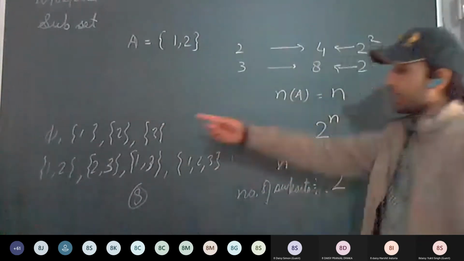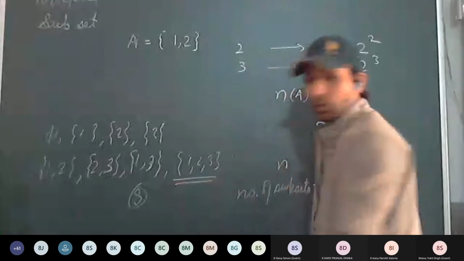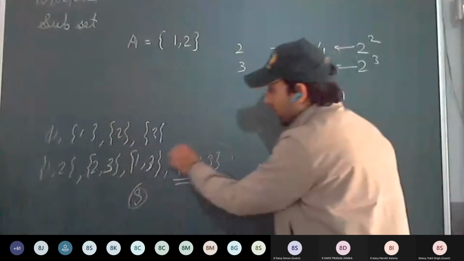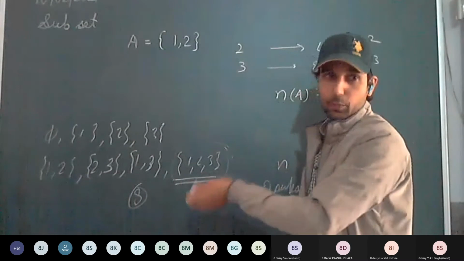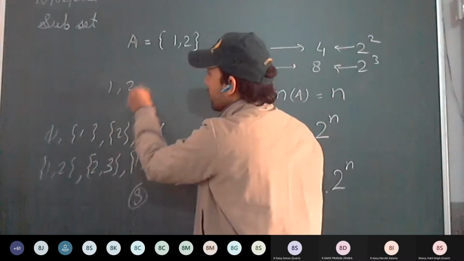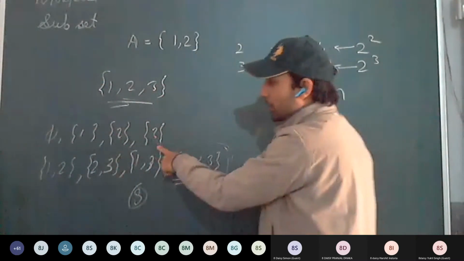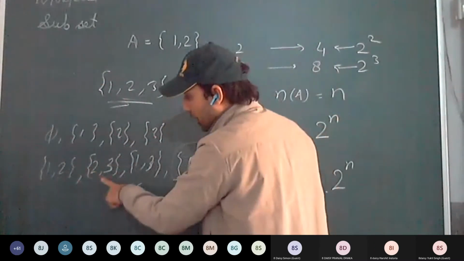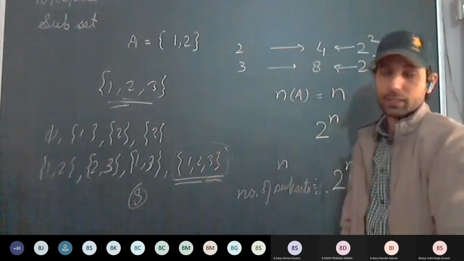Okay. So these are the subsets. And see here, the number of proper subsets. Proper subsets means the set itself won't be included. This is a proper subset, this is a proper subset, and so on, up to the seventh. This one is not a proper subset.